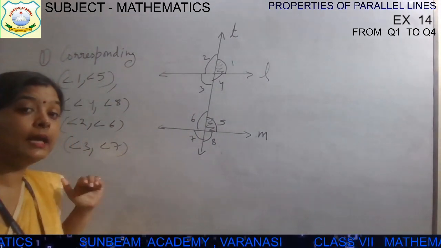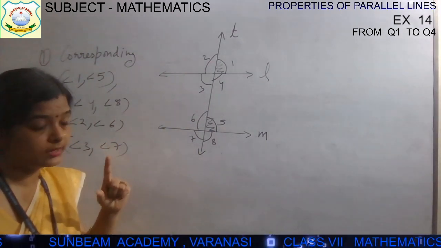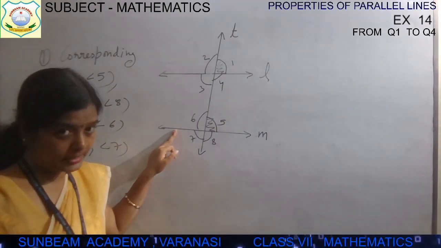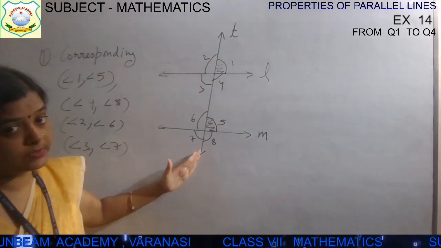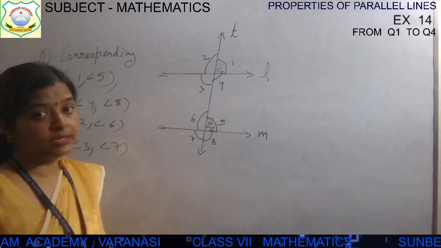And all the angles will be equal if the lines are parallel. Listen carefully children. अगर आपकी ये lines parallel हैं, जो question में है, if the lines are parallel and one line, transversal line is intersecting it at two distinct point.